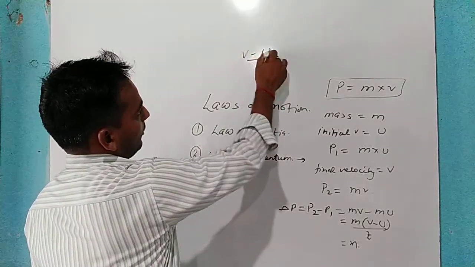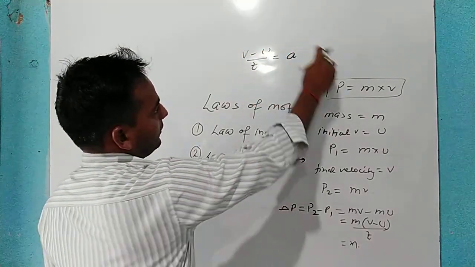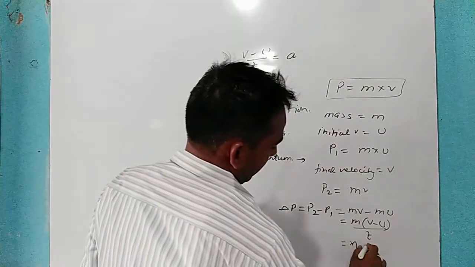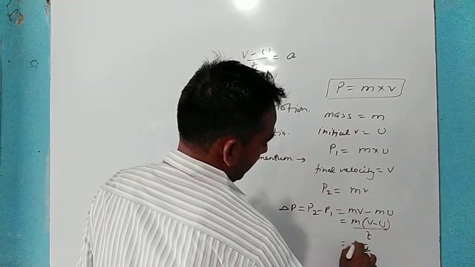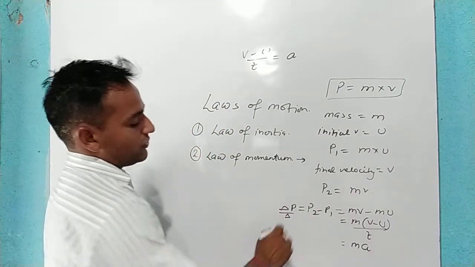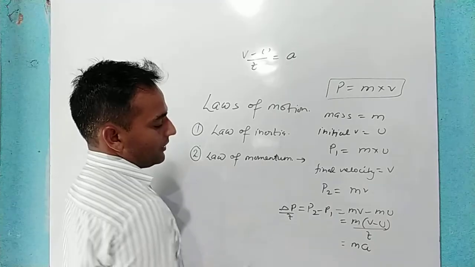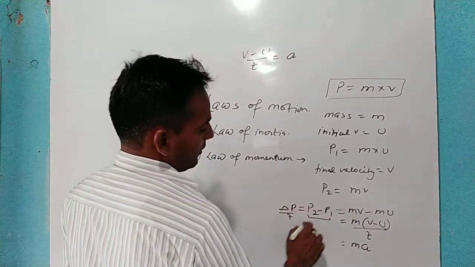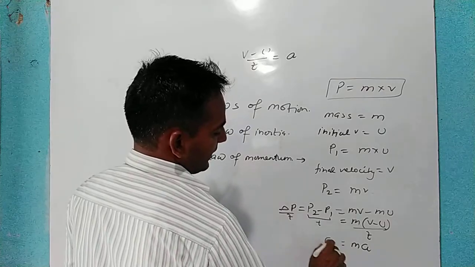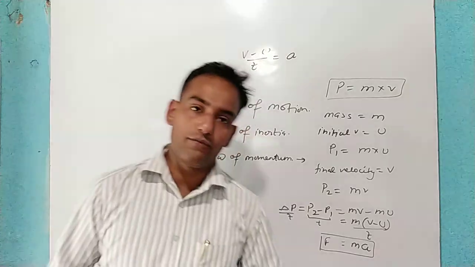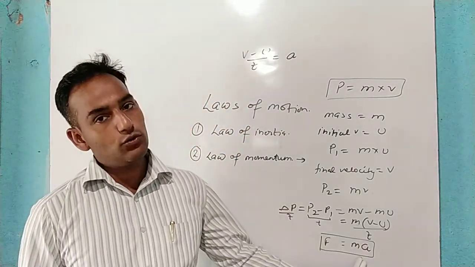Now v minus u upon t, we all know the rate of change of velocity is acceleration. So it is m into a. So the rate of change of momentum is directly proportional to the force applied on it. That means P2 minus P1 upon t will be written as F. So this is the second law of Newton, or you can say the second law of motion: F is equal to m into a.